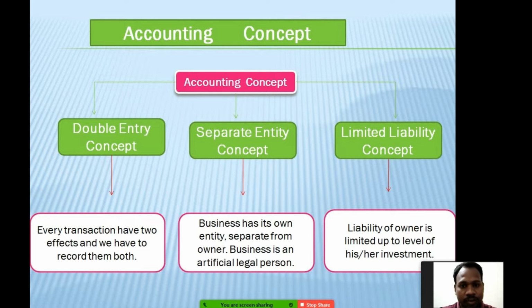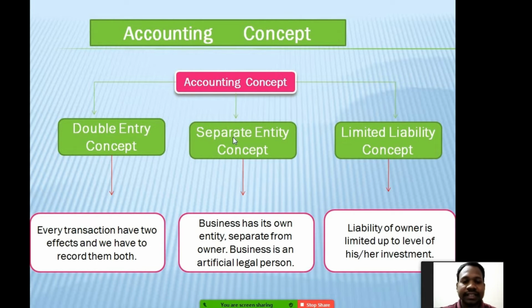Now let me talk about the concepts of accounting. There are many concepts, but I have divided the concepts into three parts, and these are the very important parts of the accounting concept. The first is the double entry concept, the second is the separate entity concept, and the last one is the limited liability concept. As I told, I will be discussing double entry in other videos, but for now, double entry concept means a transaction has two effects and we have to record them both. For example, there will be a debit and a credit, and we have to record both in the books of account.